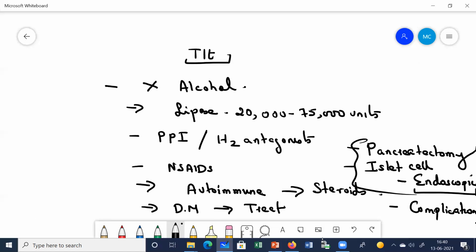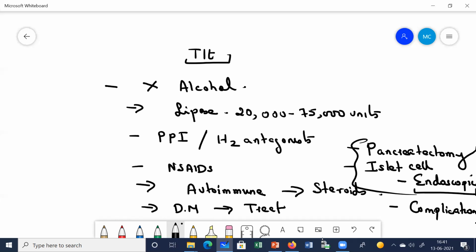Clear? So what did I say in the treatment? Alcohol. You have to avoid alcohol, avoid any oily food and food which is rich in fats. You're supposed to take lipase before every meal. PPI, H2 antagonist, NSAIDs; autoimmune pancreatitis, we give steroids. If the patient has developed diabetes, treat accordingly. Endoscopic therapy is required in those cases where the pancreatic ducts are blocked. If the patient has developed any complications, then treat accordingly. And last resort, if nothing else is working, just go for pancreatectomy with islet cell autotransplantation.